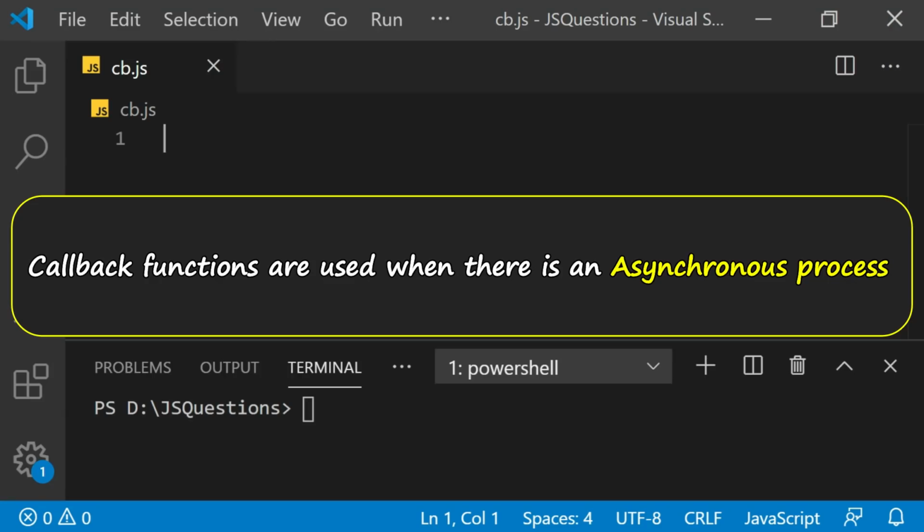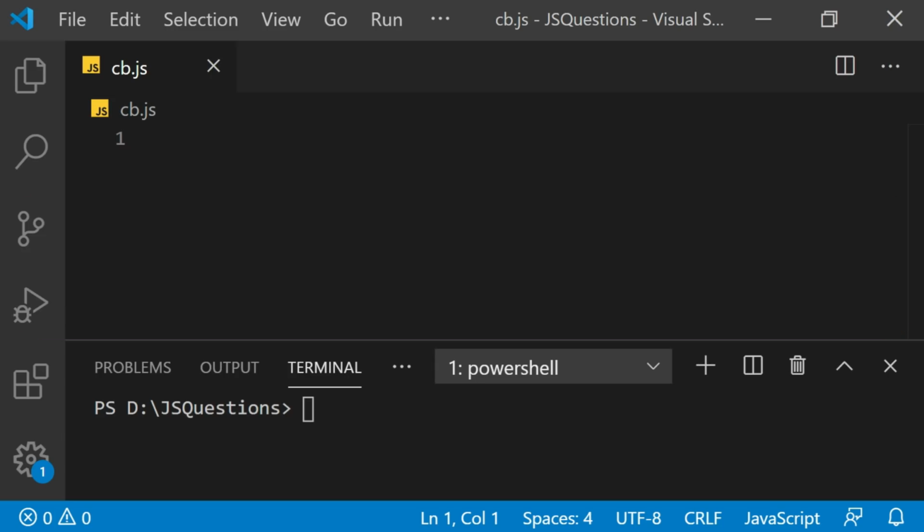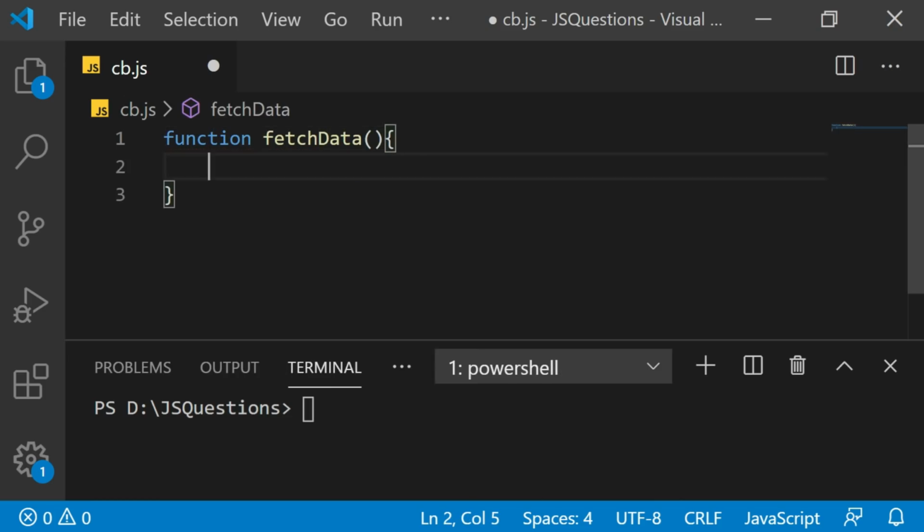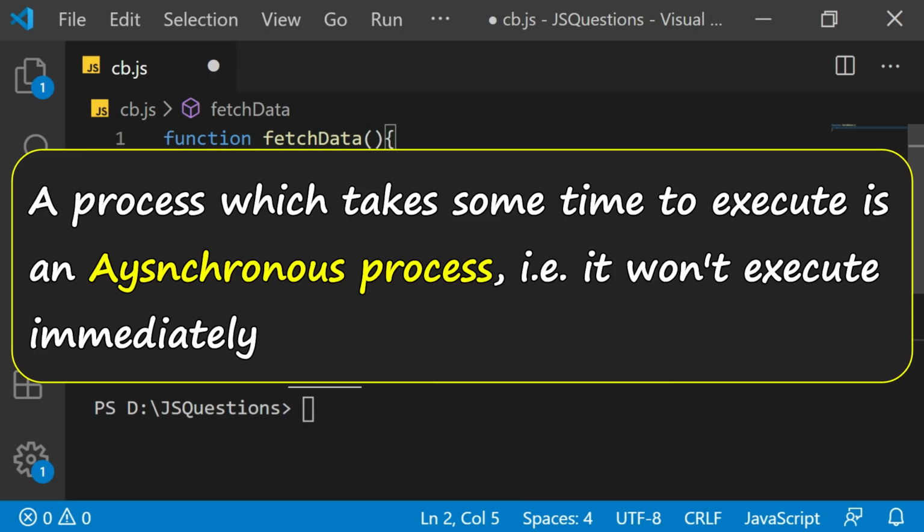So let's begin with an example. Callback functions are used when there is an asynchronous process. So first of all, let's discuss what is an asynchronous process. Let's look at an example. Assume that we have a function fetchData. This has an API call which fetches data from a server. So the process which the fetchData function contains is going to take some time. A process which takes some time to execute is an asynchronous process. It means that that process doesn't execute immediately, but it needs some time to finish the job.